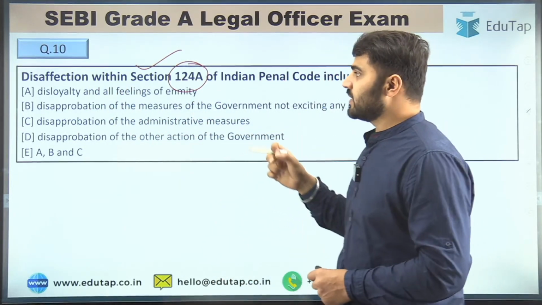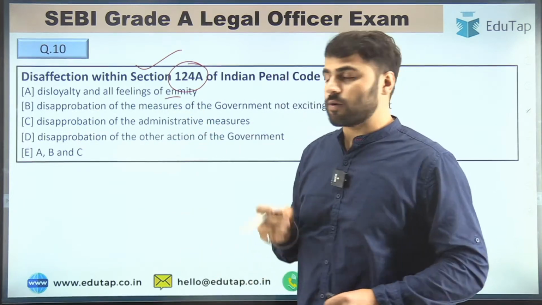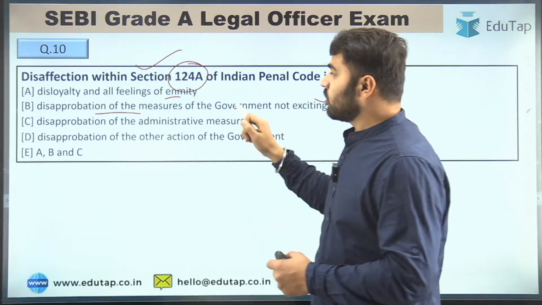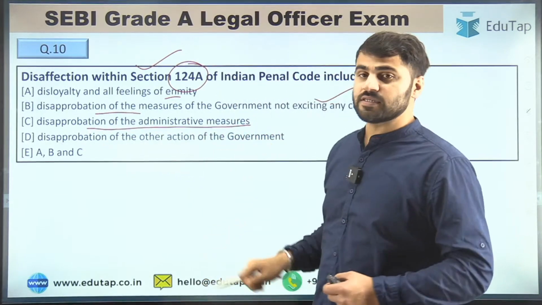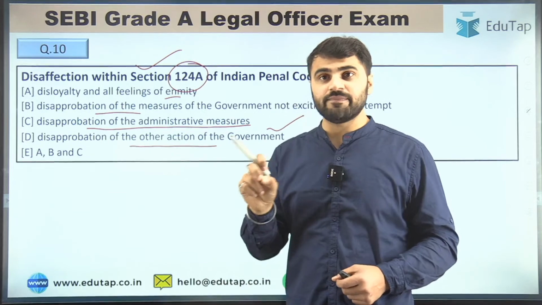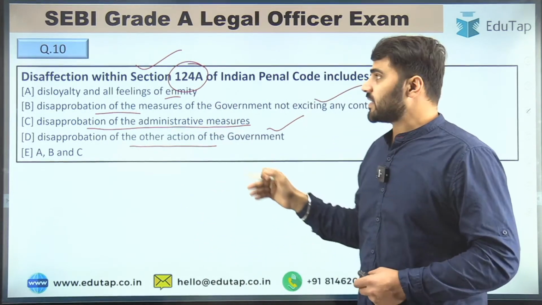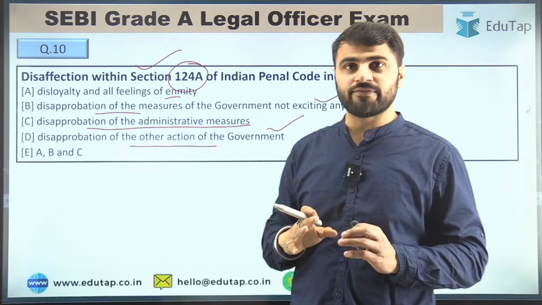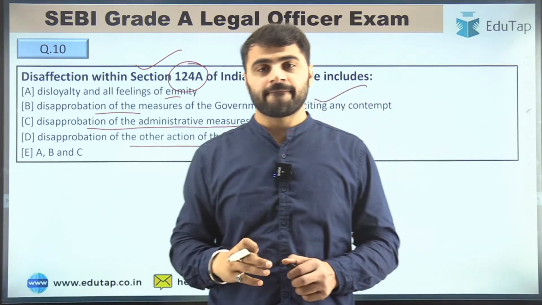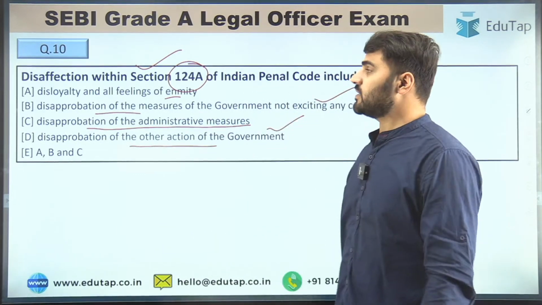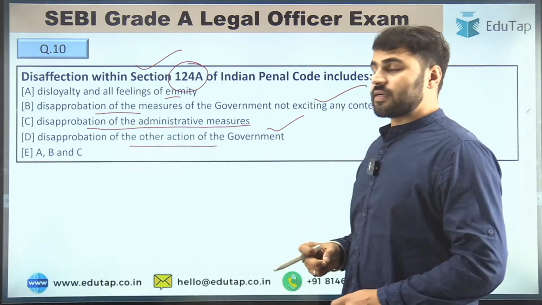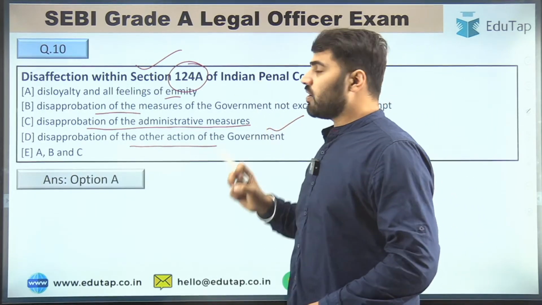Option A is disloyalty and all feelings of enmity. Option B is disapprobation of the measures of the government not exciting any contempt. Option C is disapprobation of the administrative measures. Option D is disapprobation of the other action of the government, or option E, that is A, B and C. So tell me the right answer, guys, for question number 10. Read the question carefully, then try to attempt it. The right answer for question number 10 is option A, that is disloyalty and all feelings of enmity, right?